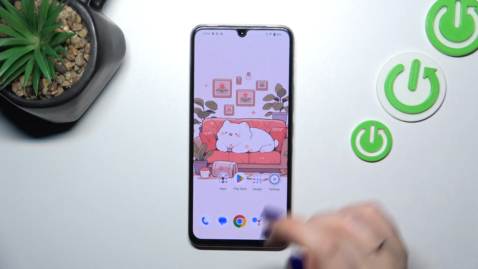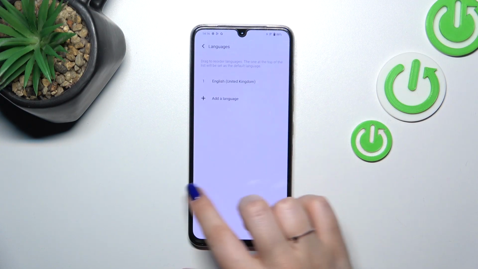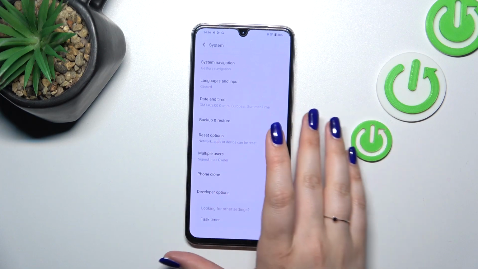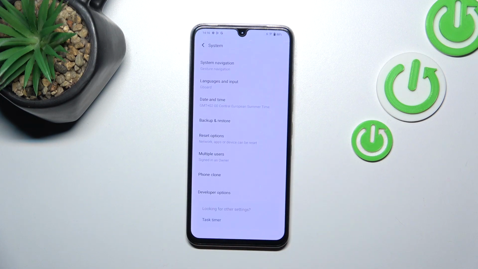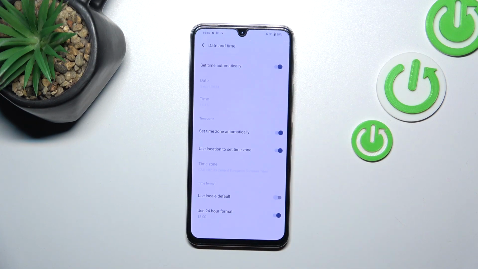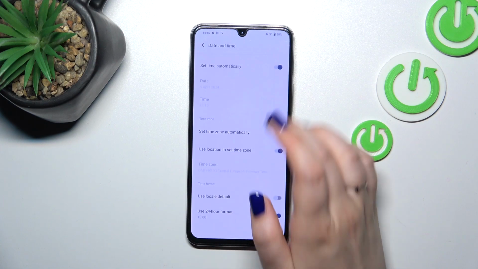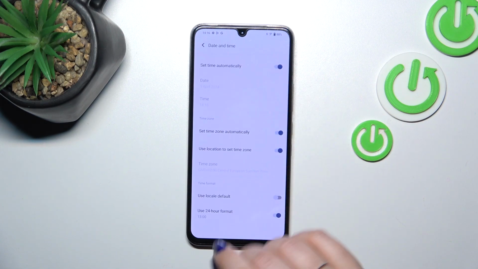So let's start with opening the settings, and here, in this general list of the settings, we have to scroll down to the very bottom and tap on the system. Now let's tap on date and time, and as you can see here we've got some options which are currently inactive. It is because we are using the automatic time and the time zone.